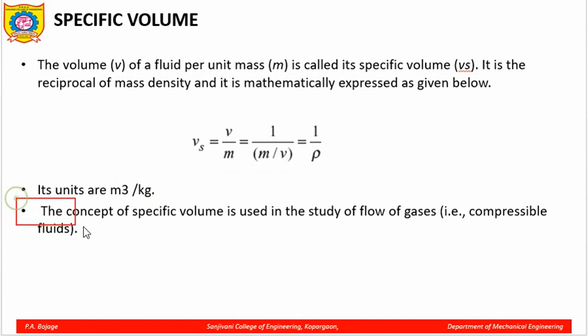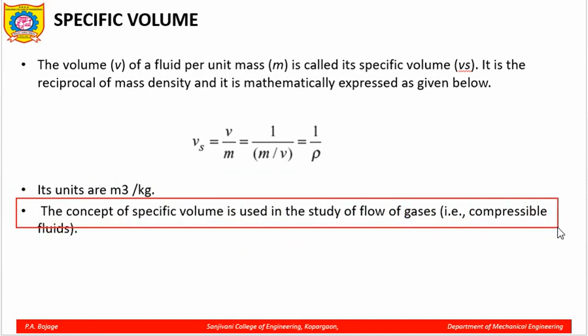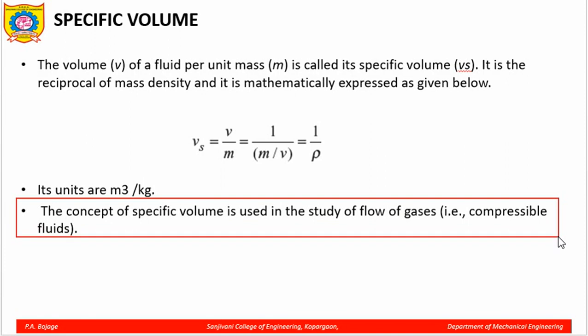The concept of specific volume is used to study the flow of gases, generally for compressible fluid. This term is generally more useful in gases, because the volume per unit mass is very important for any gas.